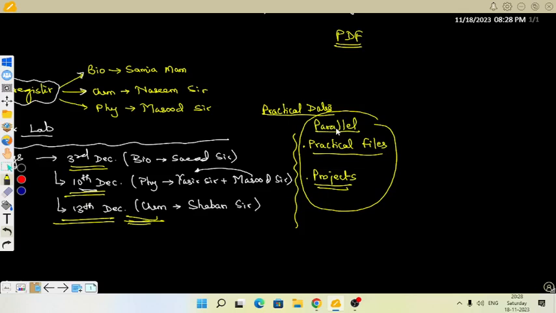Just see what samples they have given, because one practical will be there. In the practical file, what we have given to the students, I think it has 2 or 3 from optics, one from convex, one from concave, like that. So for example, from optics, one practical is there, but one practical cannot be given to all 4. Practical 1 will be given to one batch, practical 2 to the second batch, practical 1 again can be given to the third batch, like that it can go. But I think all 4 cannot have the same practical.